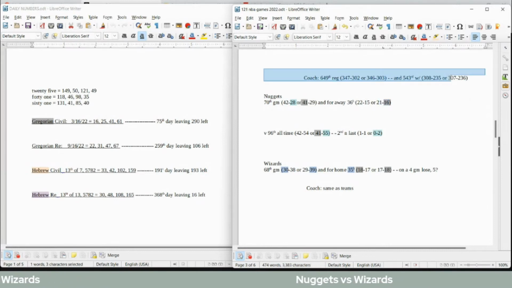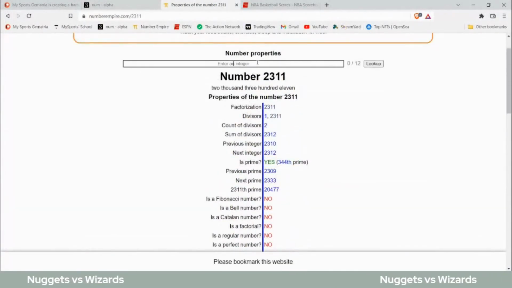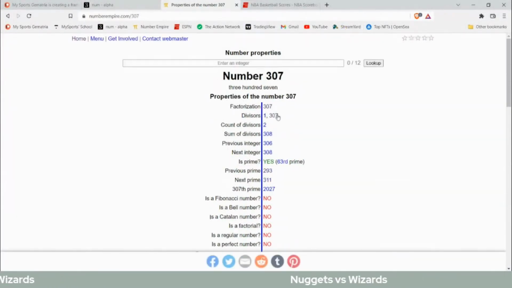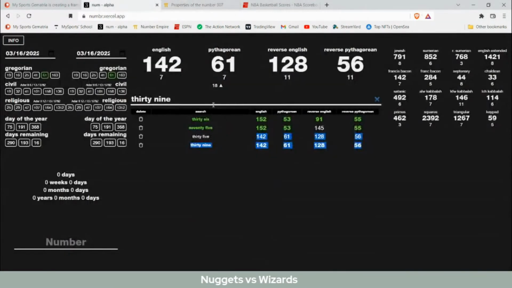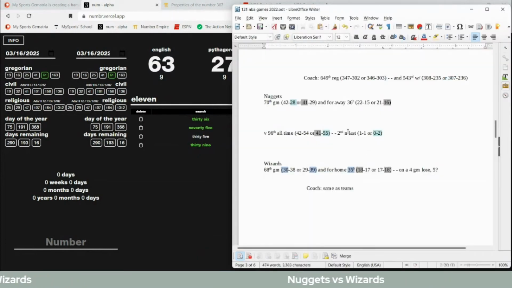Nuggets coach would sit on 307 regular season wins as a coach for the Nuggets with the loss. 307 is the 63rd prime number, and the number 11 sums to 63. And it could go with Wizards evening the score 1-1 head-to-head against the Nuggets, like an 11, with the win. And so those would be some numbers for the Wizards.